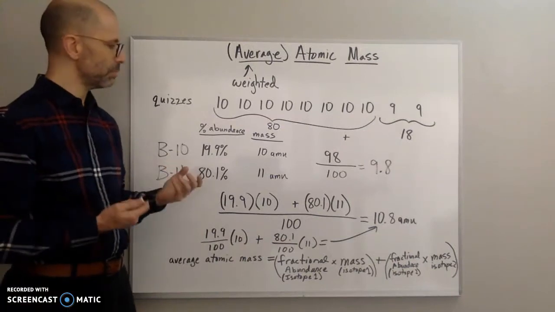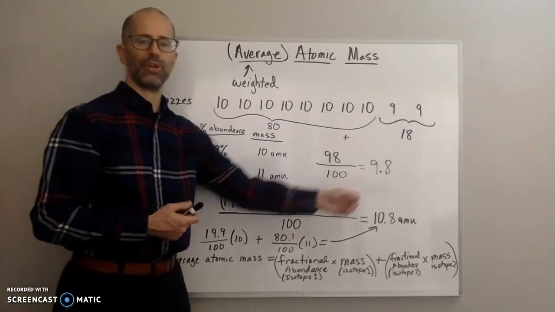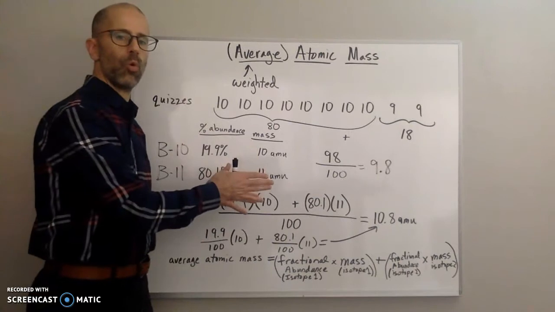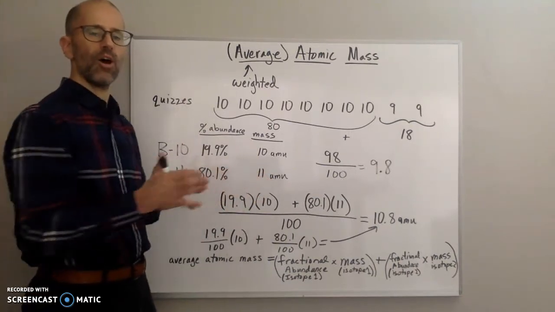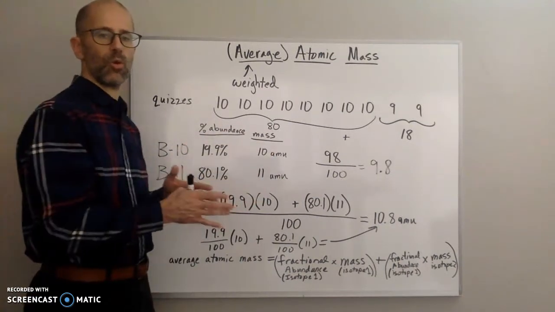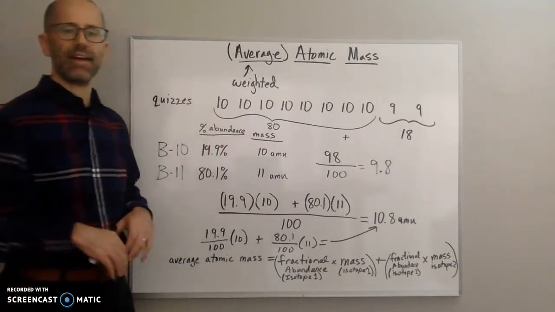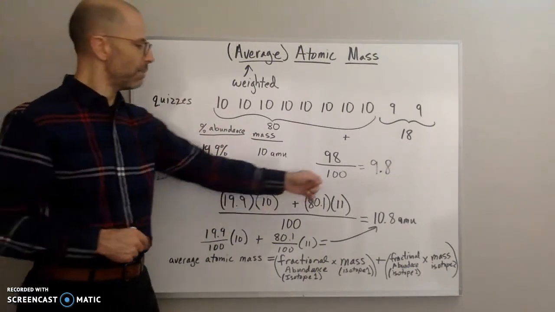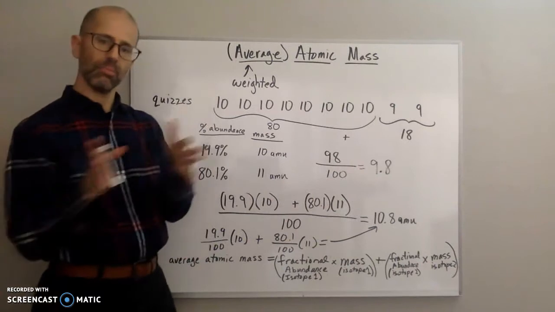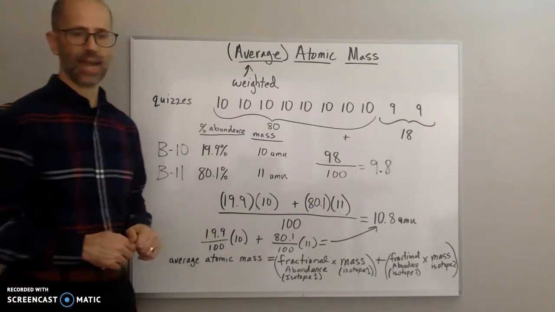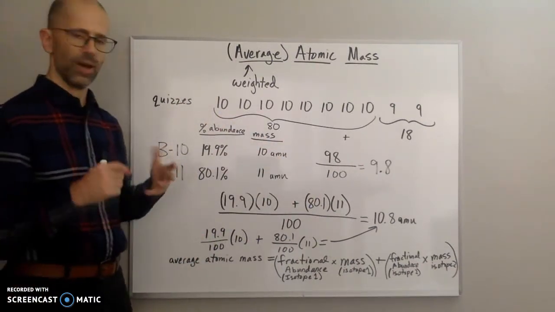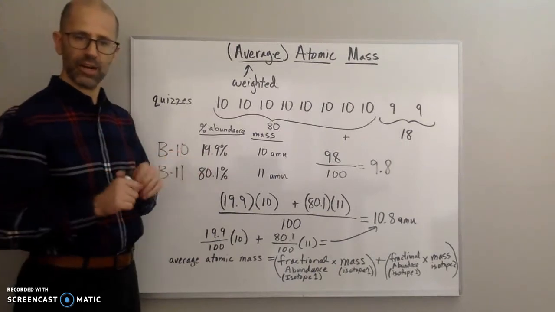So it's expected that when I find the average, it's going to be weighted towards the quiz score that I have more of. Since I have more 10s than 9s, my average is going to be weighted more towards the 10 than the 9. So I hope that is clear, right?